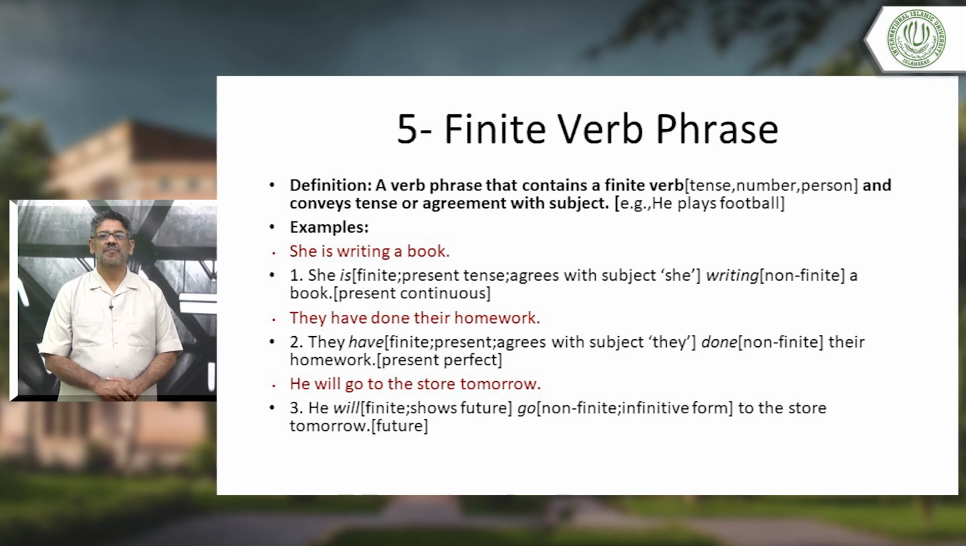So, see, examples would make this clear. She is writing a book. Look at this sentence. Present continuous. Do you remember the tense? She is writing a book. Number one, she is. Be careful. Look at is. Is in italics. It is the finite verb. It is the present tense. It agrees with the subject she.